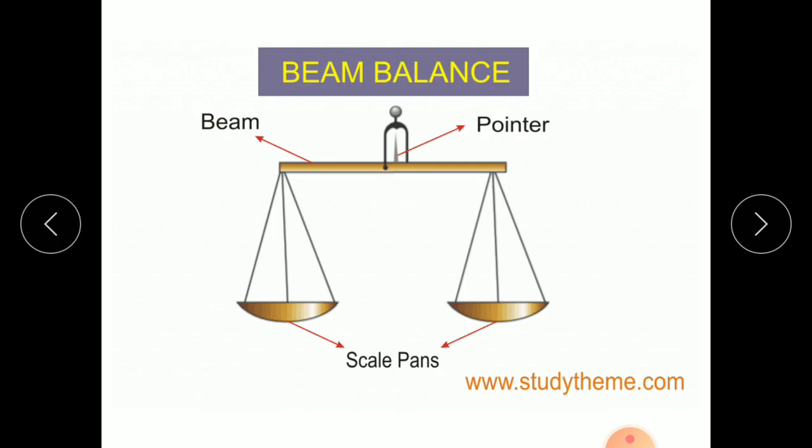Here we use two scale pans attached to a beam with a pointer. On one side we put a weight stone, and on the other side we put the object we need to buy. When it is balanced, we get that amount of kg of material.